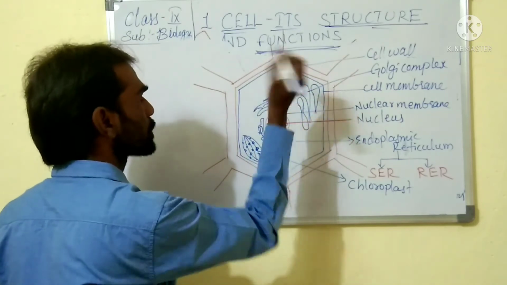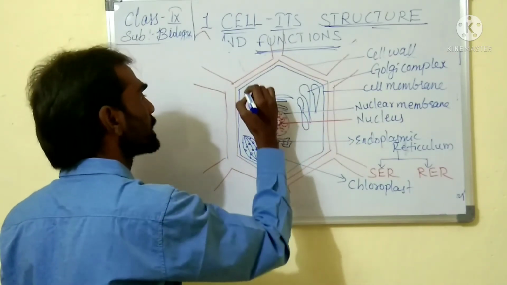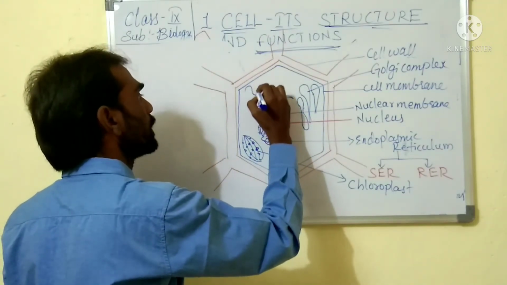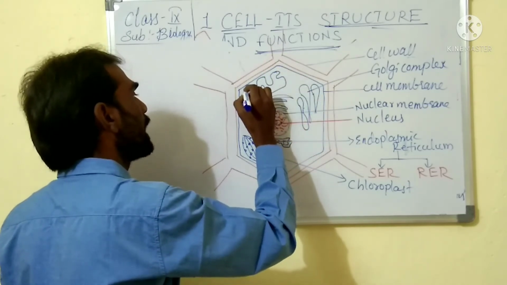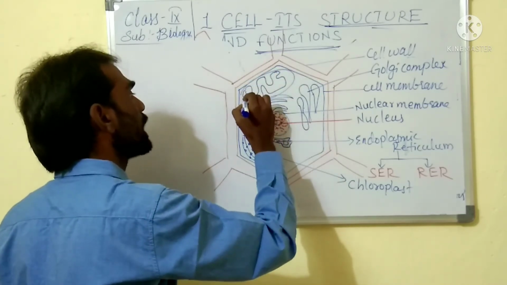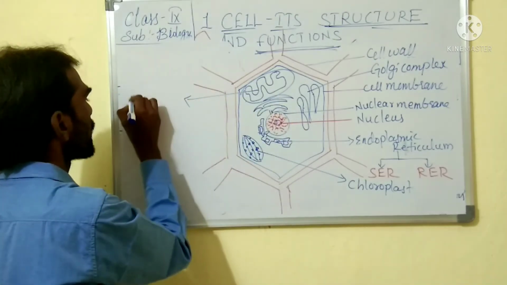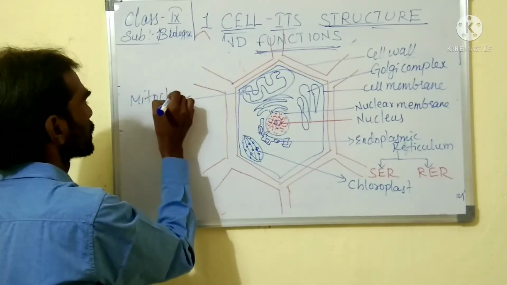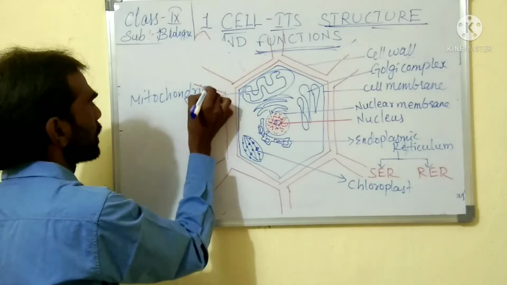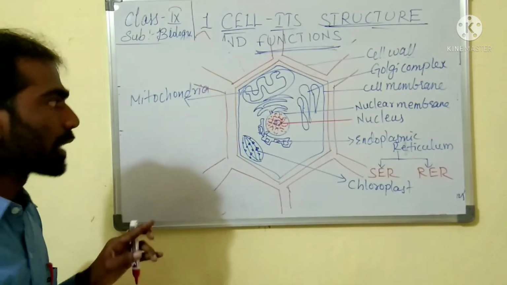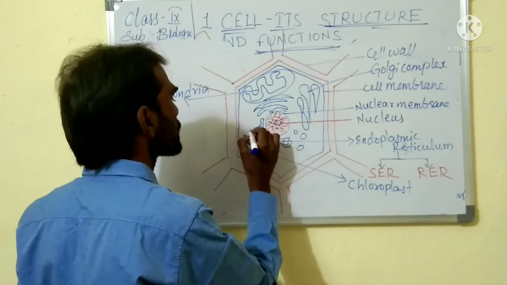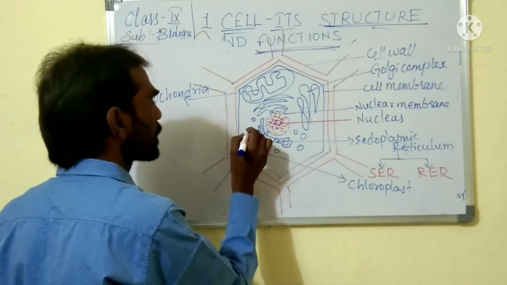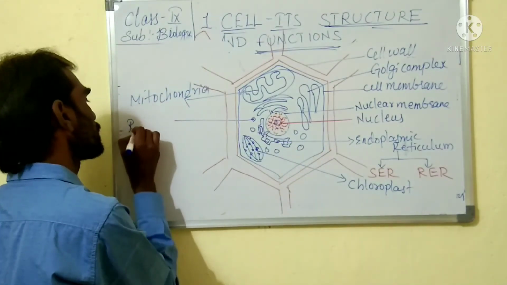After the chloroplast, you can see a network, snake-like structure, which is called mitochondria. You can also see circular ball-shaped structures, and these are called ribosomes.